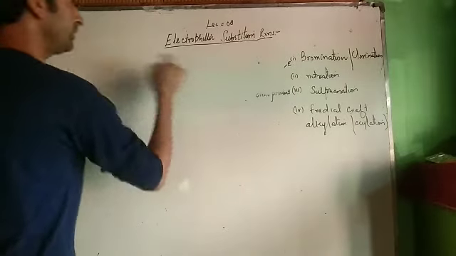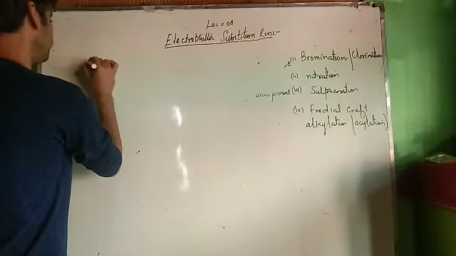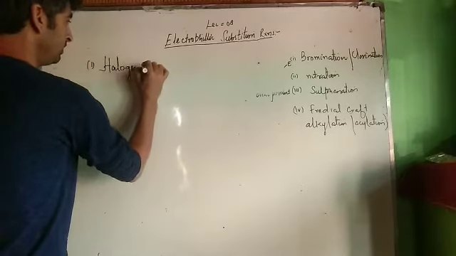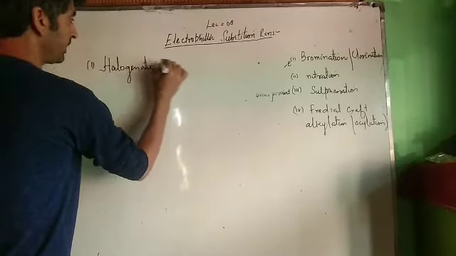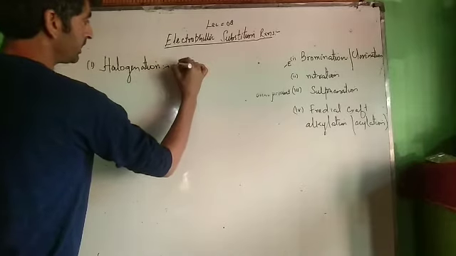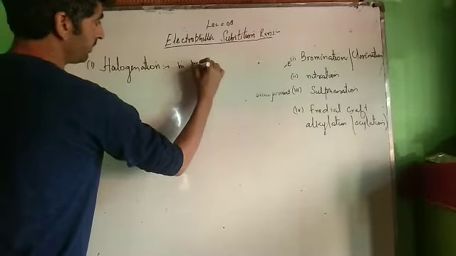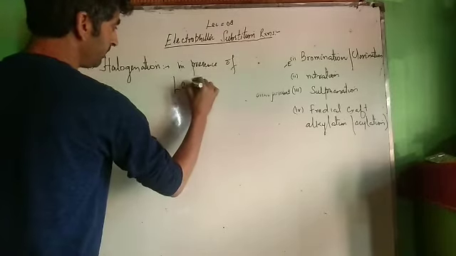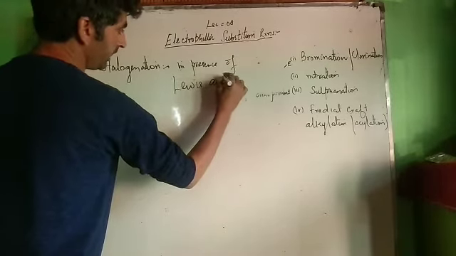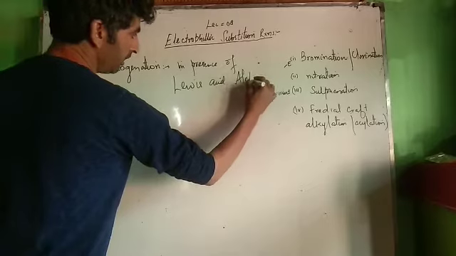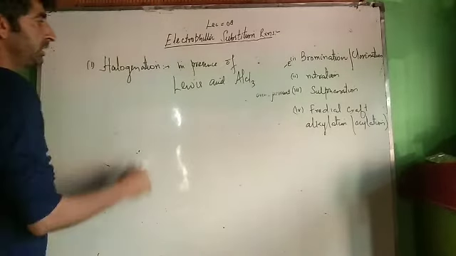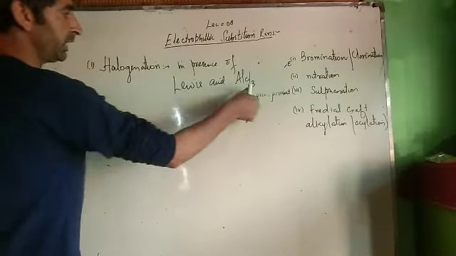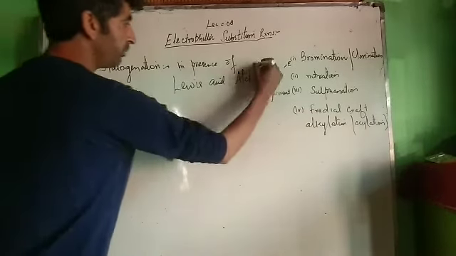Now see, our first case is halogenation. Halogenation is carried out in presence of Lewis acid, AlCl3 or FeBr3. In case you are bringing about chlorination, AlCl3. In case of bromination, FeBr3.